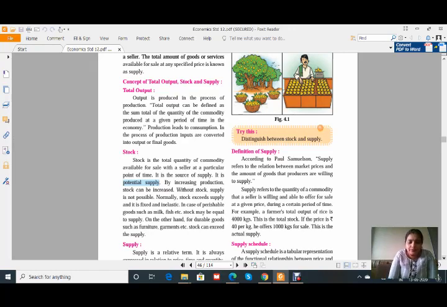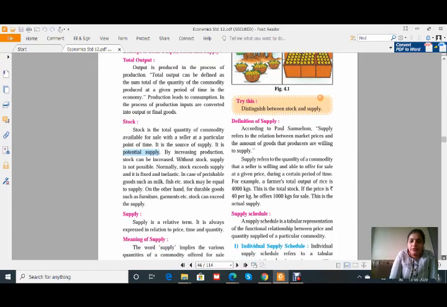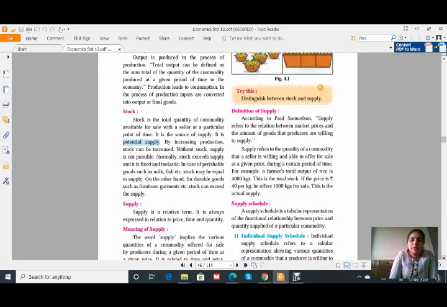Okay. Now, the supply. Supply is a relative term. Why is it relative? Because it is expressed in relation to price, time and quantity.